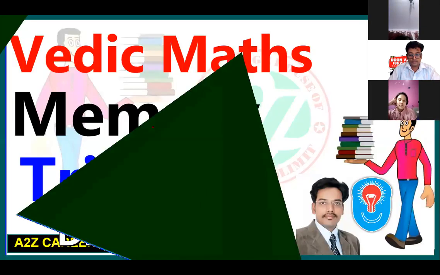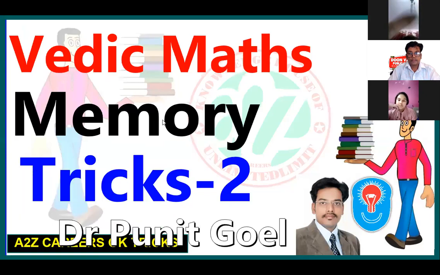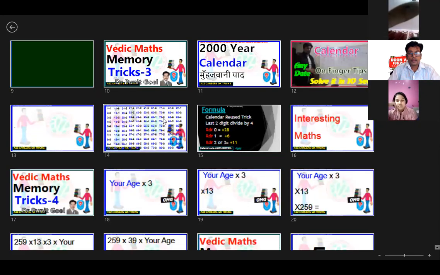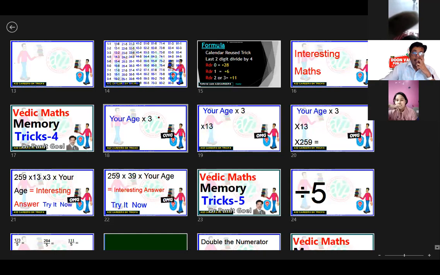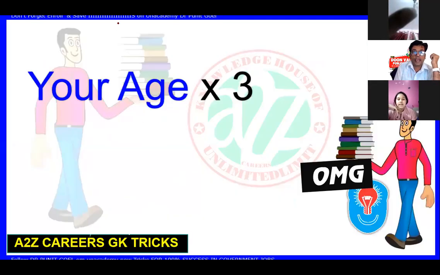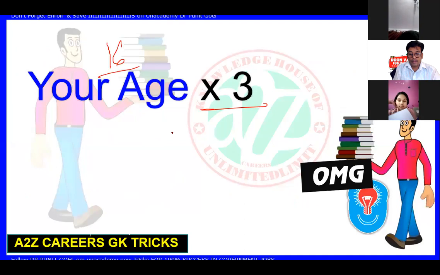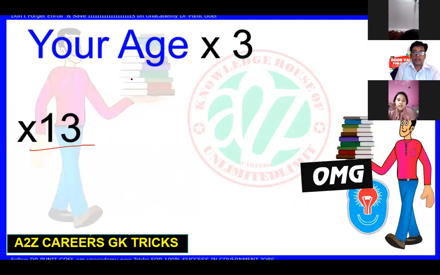Calculating age requires that you take your age, any age, whatever is your age, like 16, and multiply it by 3. That is 48.